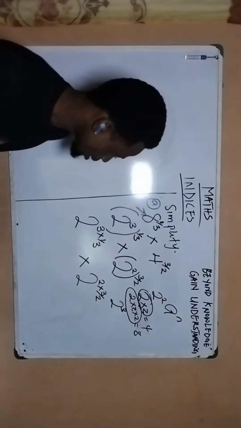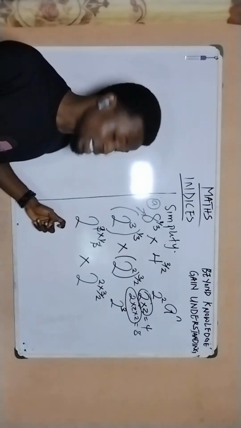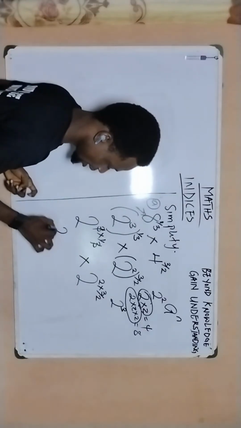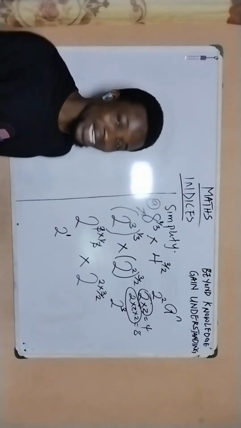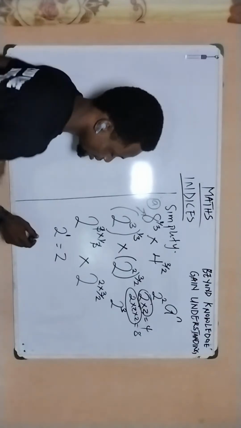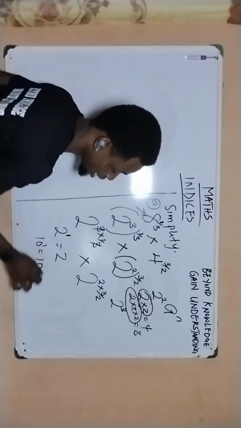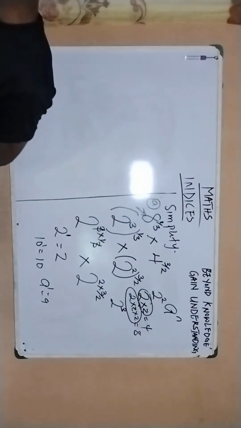And so if you do that, 3 times 1 over 3, 3 is going to cancel 3. What you have remaining for this 2 here is that it is raised to the power of 1. Yes, and remember that anything raised to the power of 1 is the same thing as what? The thing itself. So if I have 10 raised to the power of 1, it's the same thing as 10. If I have a to the power of 1, it's the same thing as what? A. So just so you know.